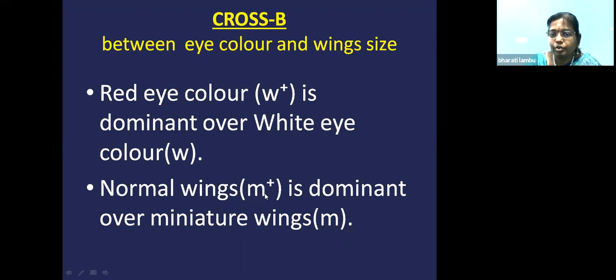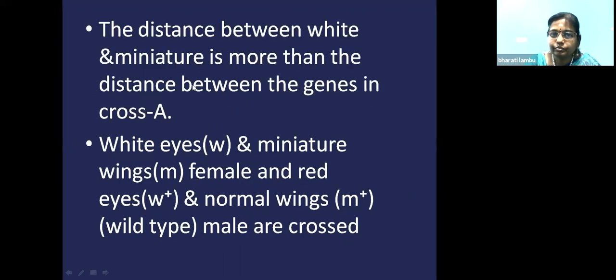So wild type normal wings are present and wild type red eyes are present. Now red eye color with the normal wings is crossed with the white eye color and the miniature wings. So we'll see how much linkage they have. In this, the distance between the white and the miniature is more than the distance between the genes that are present in the cross A. In the cross A, what did we take? We took body color and the eye color. We know that they gave more percentage of parental combination. That means they are tightly linked.